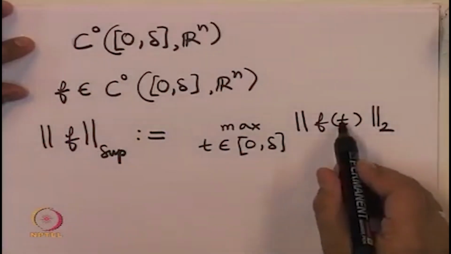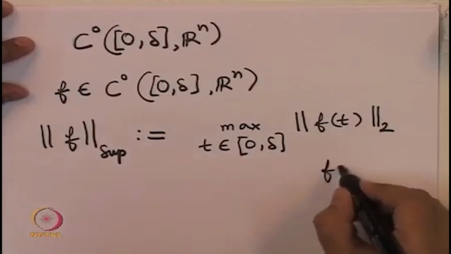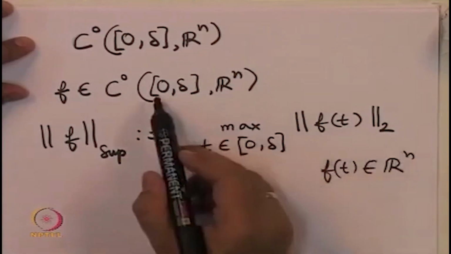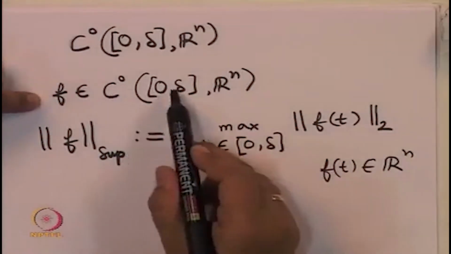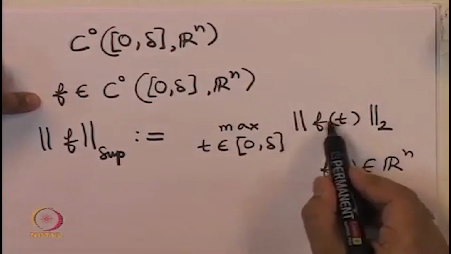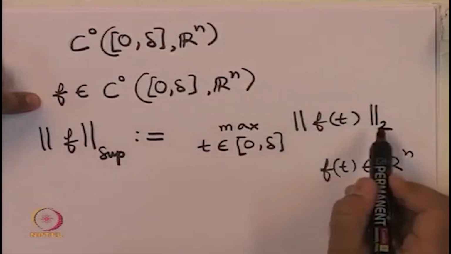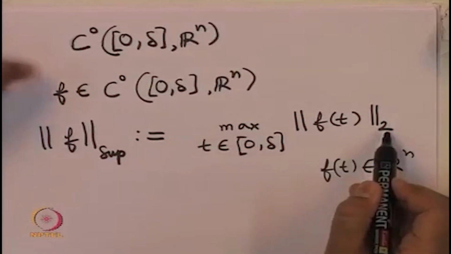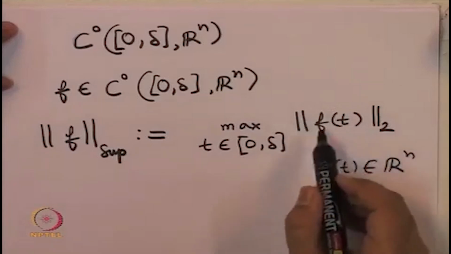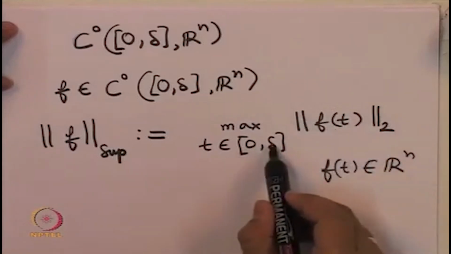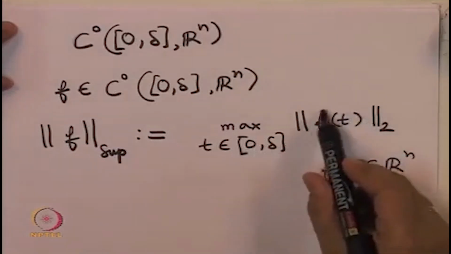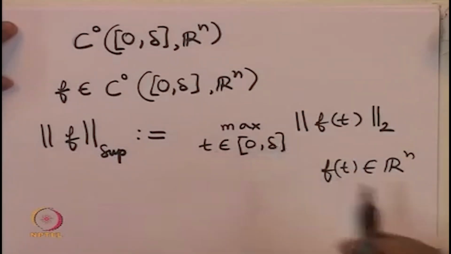So, at each time instant, f of t is an element of R^n. This is the meaning of f being an element of the continuous functions from this interval to R^n. At each time instant t, this is some vector, and for that vector we have already defined the Euclidean norm, the 2 norm. This 2 norm is defined for each time t in this interval, and we will look at the maximum of this particular function as t varies from 0 to delta.